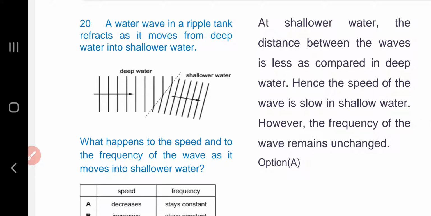Question number 20. A water wave in a ripple tank refracts as it moves from deep water into shallow water. What happens to the speed and to the frequency of the wave as it moves into shallower water? In shallower water, the distance between the waves is less compared to deep water, as can be seen from the figure. Hence, the speed of the wave is slower in shallow water. However, the frequency of the wave remains unchanged. Option A is the answer.